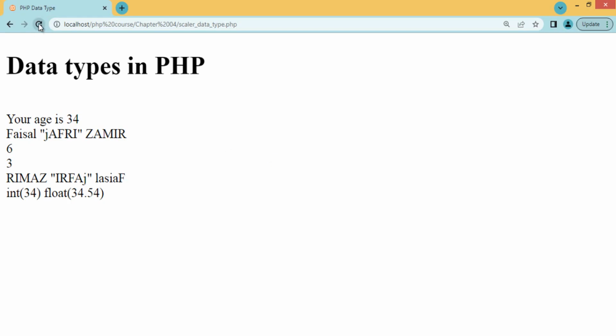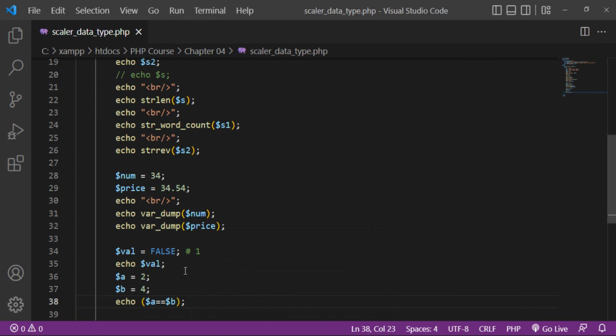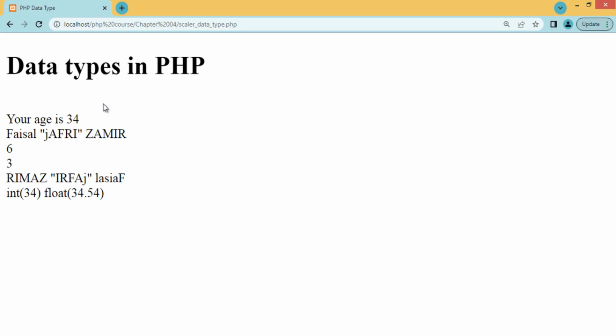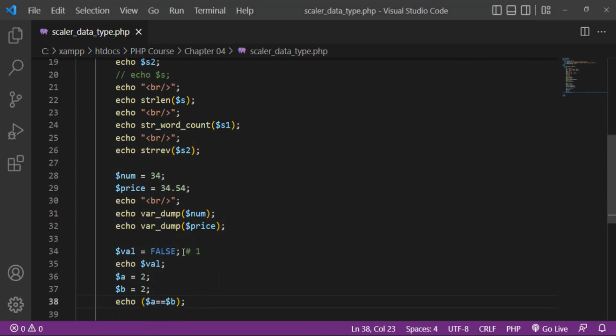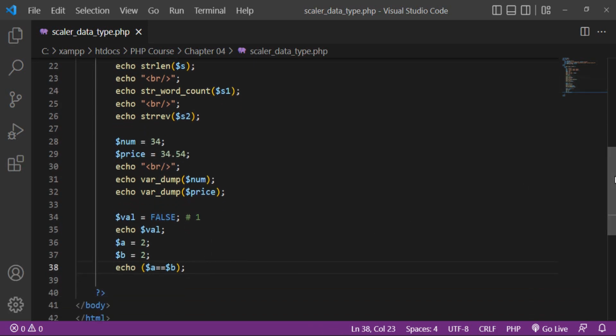So refresh, you can see that nothing is displaying, because this is not true. For example, I provide a, now these are equal to each other, it will display the result in Boolean value fashion. You can see that 1 is displaying here. In PHP, 1 means true and nothing means false. In some cases 0 is displaying, 0 means false.